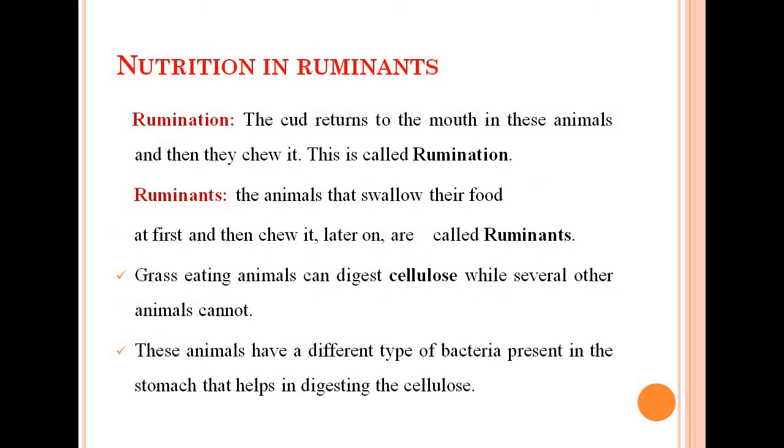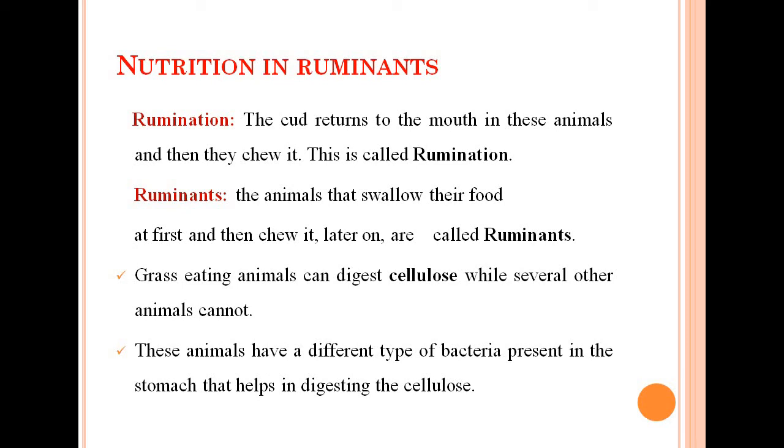Now we will deal with the last portion of the chapter, that is the nutrition in ruminants. First of all, we should know what ruminants are. Some animals that swallow their food at first and then chew it later on are called ruminants. Generally we chew the food and then swallow it, but in ruminants they first swallow their food inside the stomach and again return it back to the mouth for chewing.